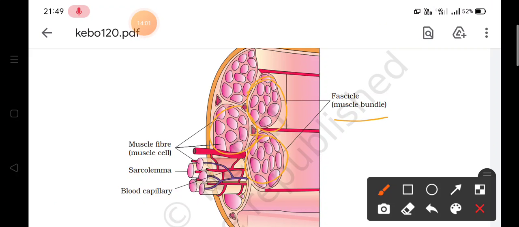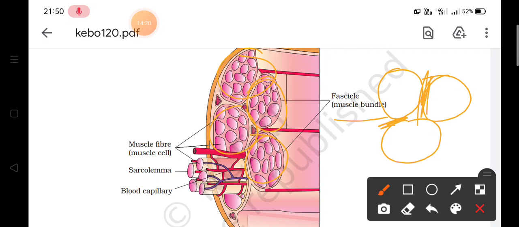Many muscle bundles or fascicles are present, and these are held together by a common collagenous connective tissue. So this is a fascicle, this is another fascicle, and these fascicles are held together because they have a collagenous connective tissue which will keep these muscle bundles together. And this collagenous connective tissue layer is called fascia. So these fascicles are held together by fascia.